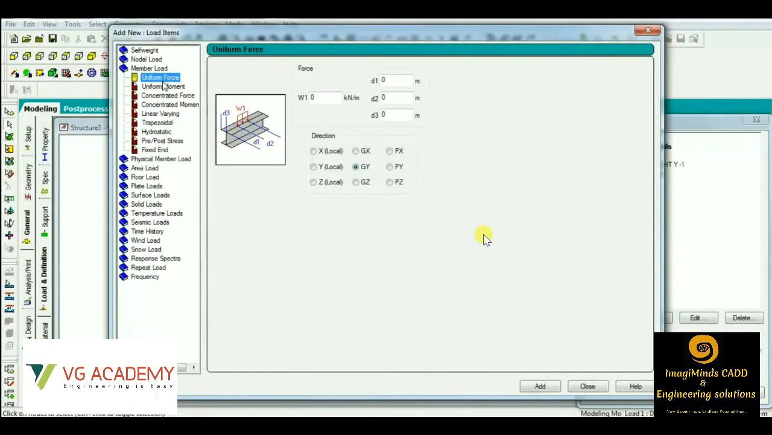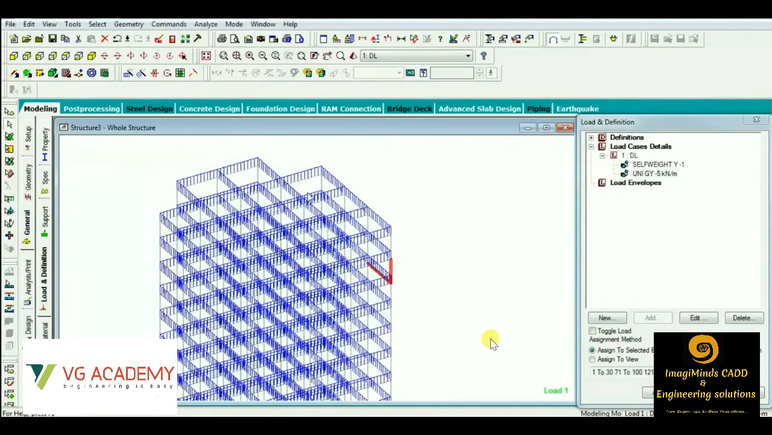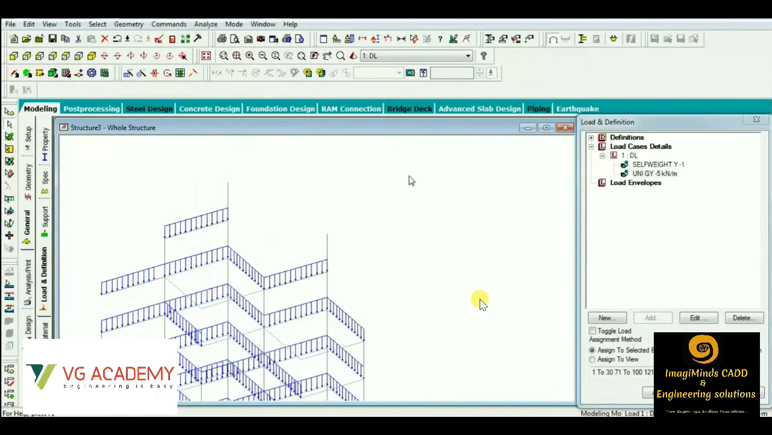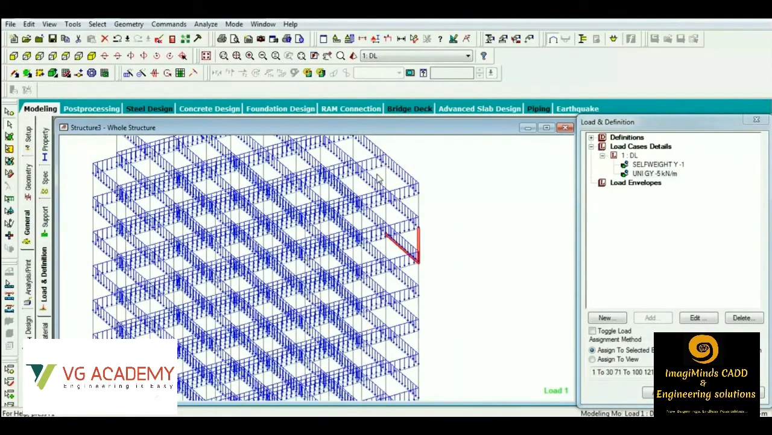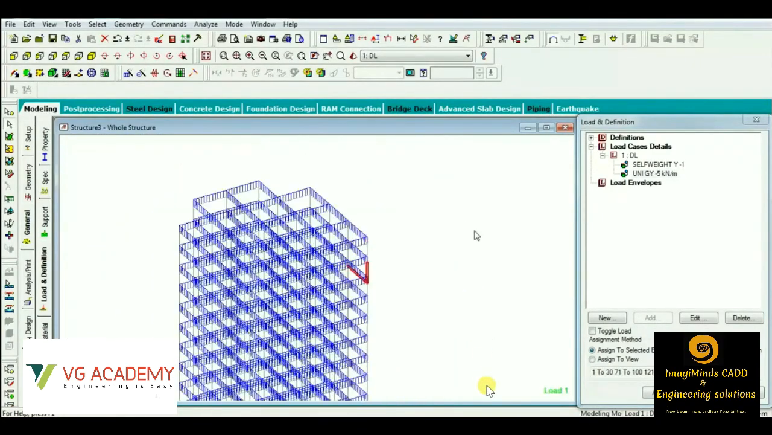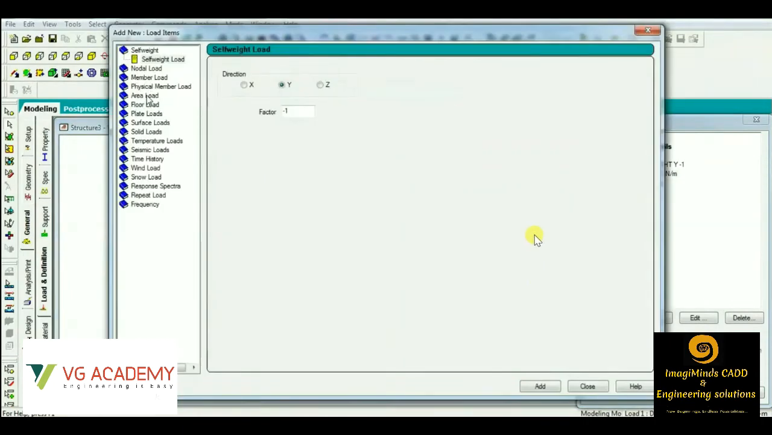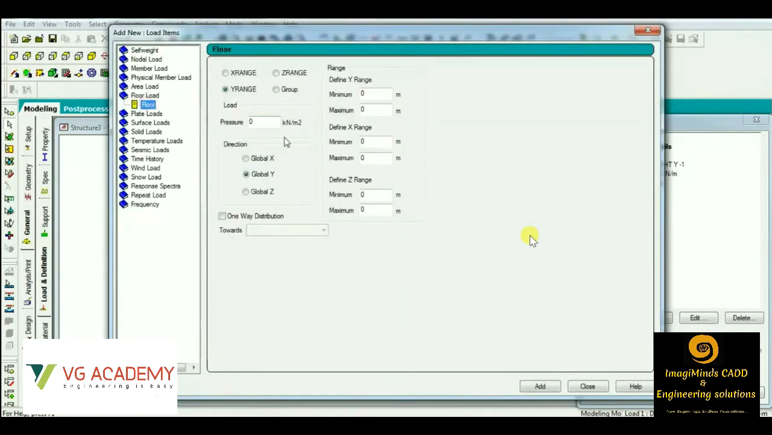Then we have to apply the member loads, that is, here we can see the application of member load in the form of uniform force. Then we can apply floor load. This is the graphical representation of the applied member load on the beam members. Now we will be applying the floor load. This is the floor pressure we are applying. Then we have to define the Y range, that is the minimum and the maximum height.